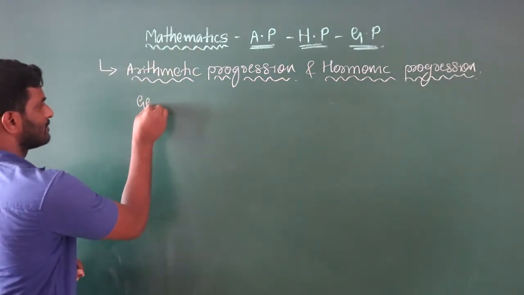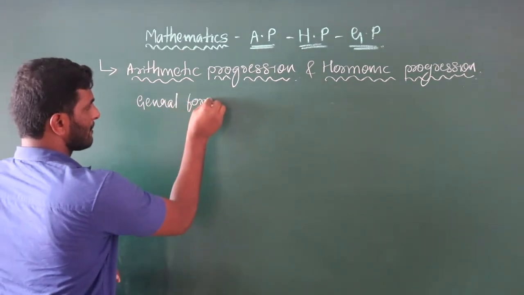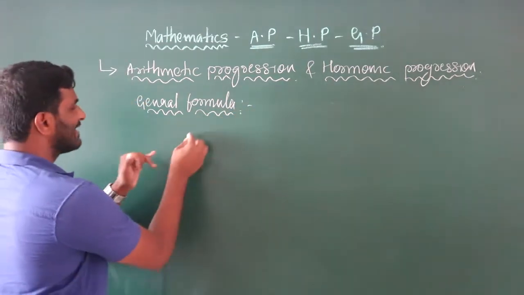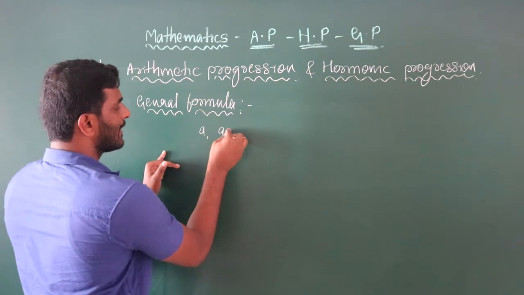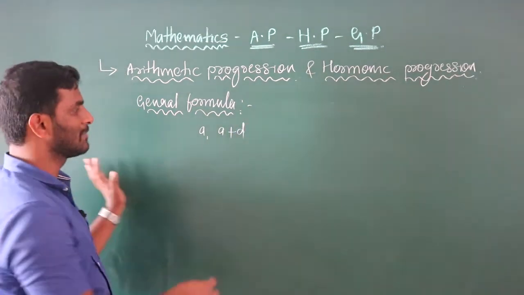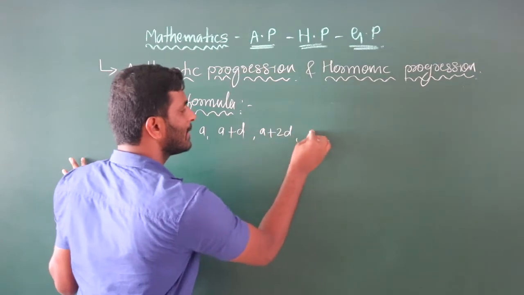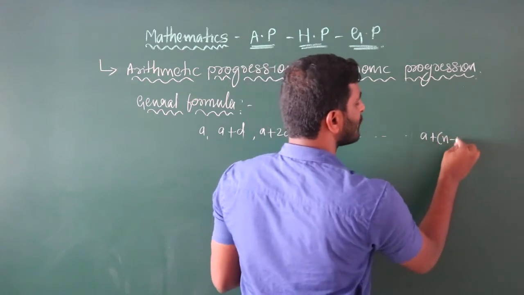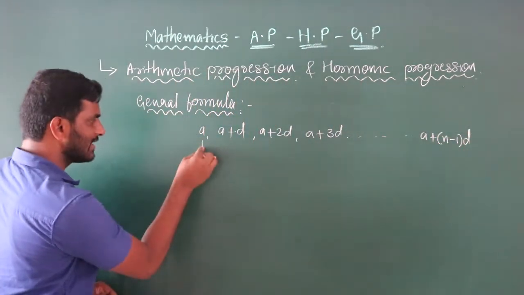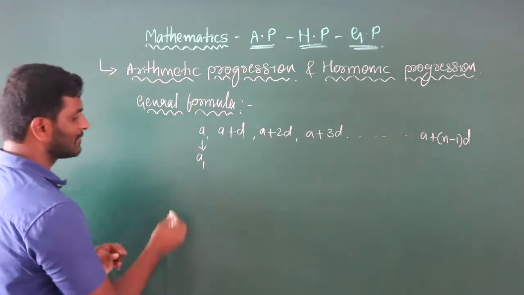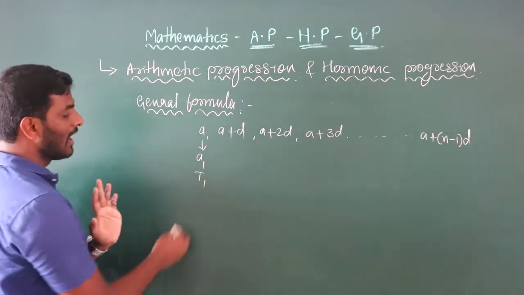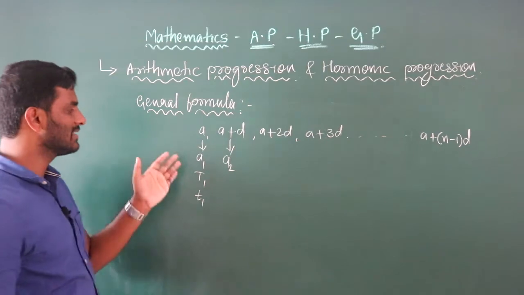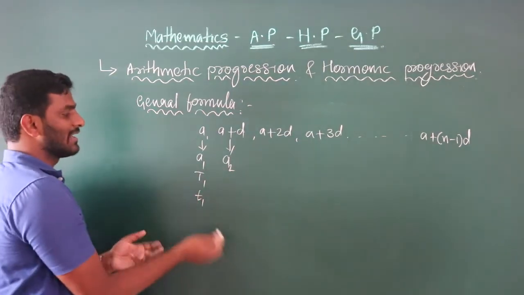The general form: the first term is a, the second term is a plus d, then a plus 2d, a plus 3d, and so on, up to a plus (n minus 1)d as the last term. The terms are denoted either by t1 or a1, or small letter t1. The second term is a2, or A2 in an examination.